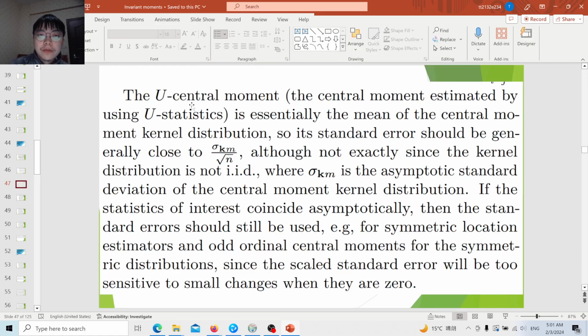And even if we consider the central moments, it is similar. If you consider the mean, because they are essentially the mean of the central moment kernel distributions, although it is not exact, because the kernel distribution is not independently identically distributed, generally it's very close.